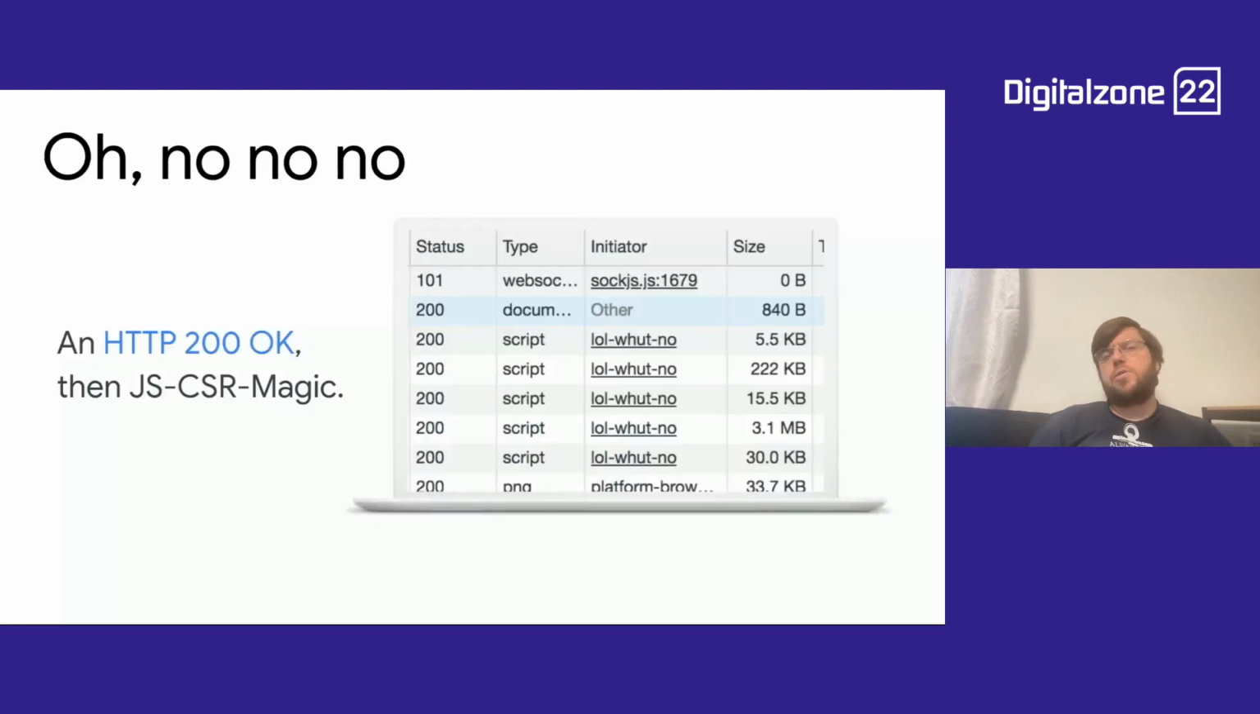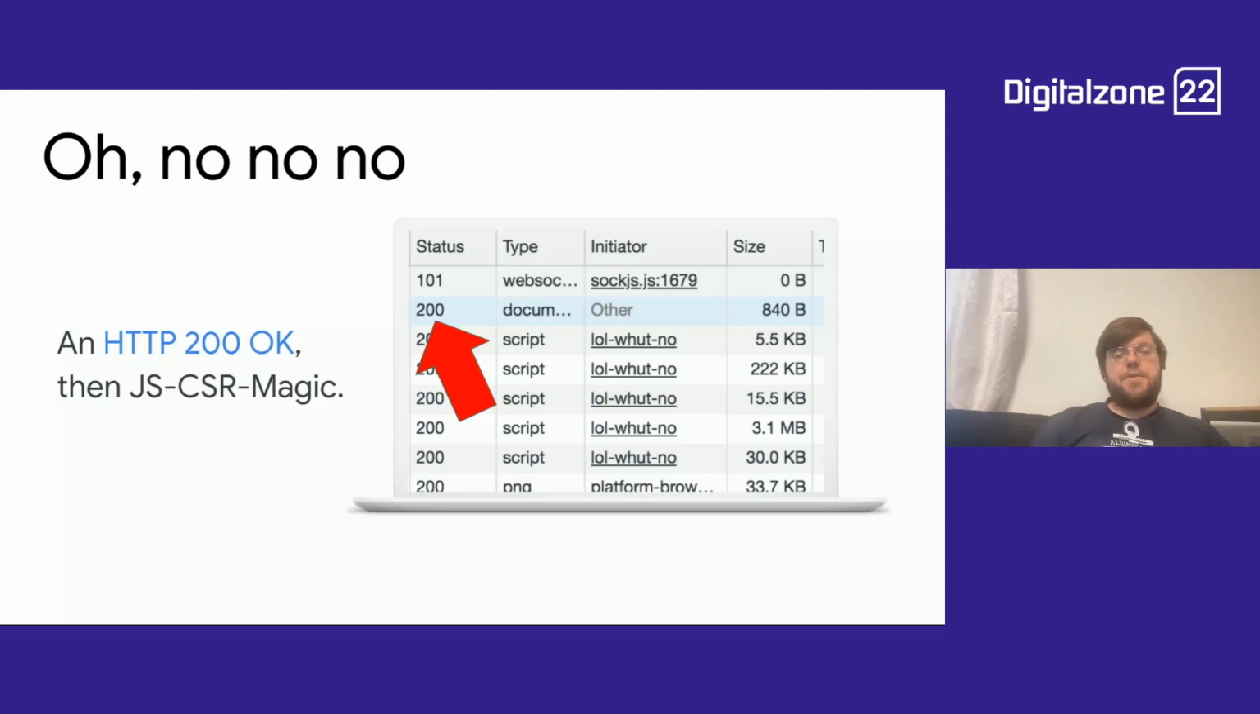However, if you look closely, there is a bit of a problem. So when I made that request, I actually don't get an error response back. I get a 200, which means that the server is telling Googlebot, this is a page with content, you're good to go.